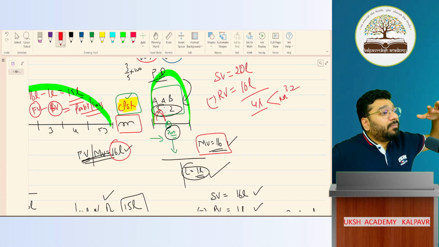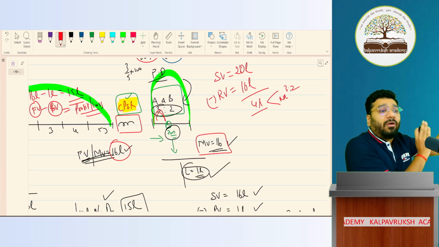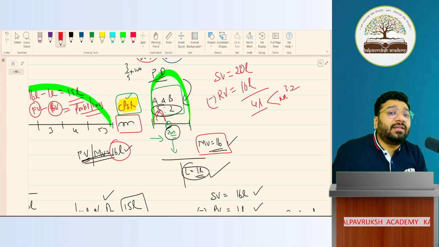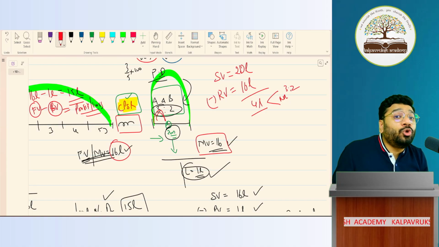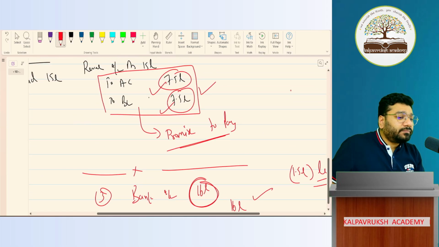So whatever the profit got increased in the olden period, that belongs to old partners in old profit sharing ratio. After revaluation, if there is any increase or decrease in the asset and liability value, its gain and loss belongs to the new partners in the new ratio. Got it? Not got it? Clear or not clear? Now this is not done in your syllabus, so I'm not doing it further.